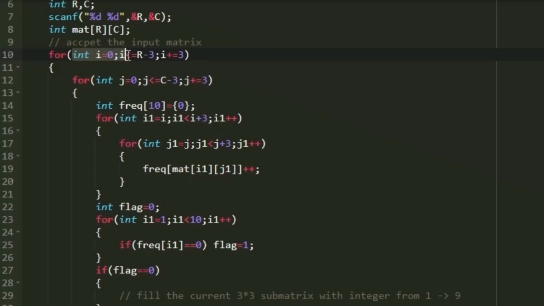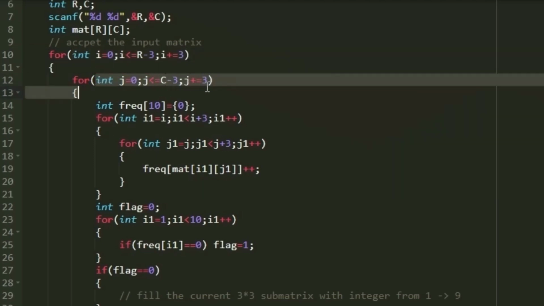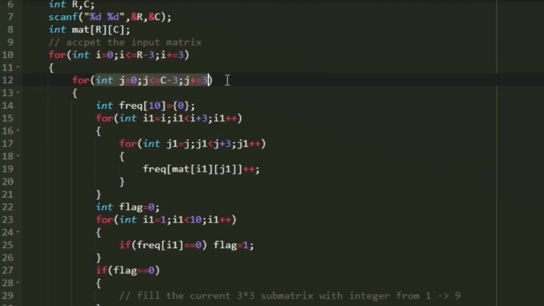So I am creating a loop. This nested loop iterates from 0 while i is less than or equal to r minus 3, and in every iteration the i is incremented by 3 because we have to iterate through non-overlapping submatrices. Similarly, the j loop. In every iteration the values of i and j are nothing but the starting index of the particular 3 cross 3 submatrix. So using the values of i and j, we have to iterate through the particular 3 cross 3 submatrix.